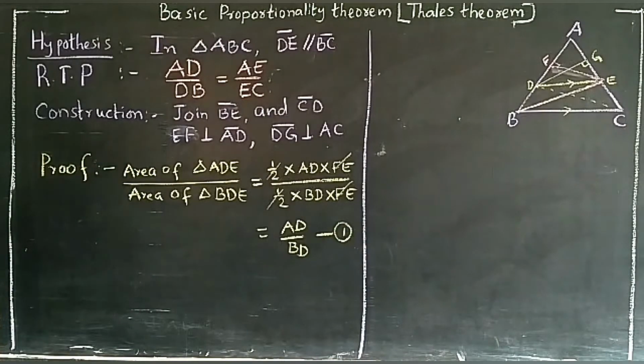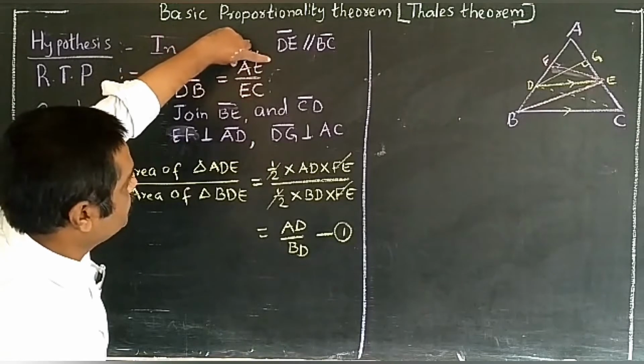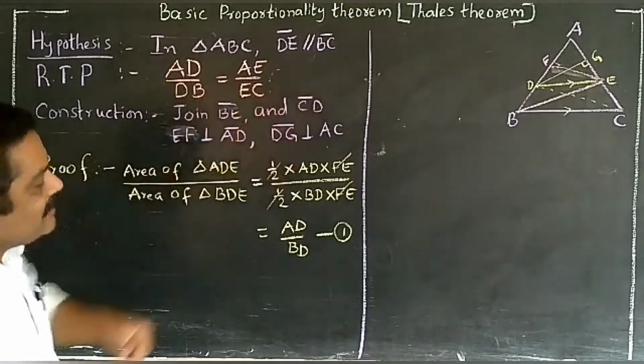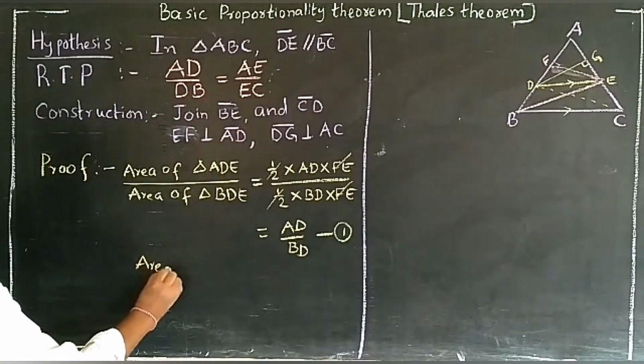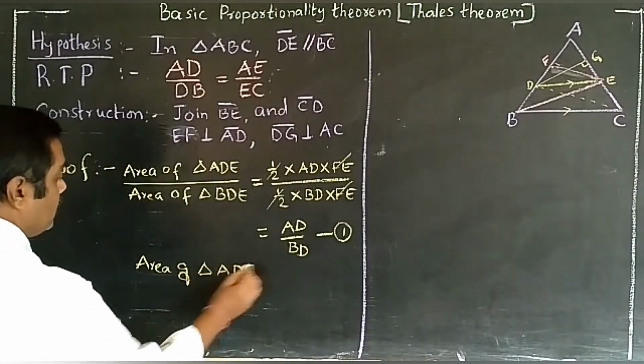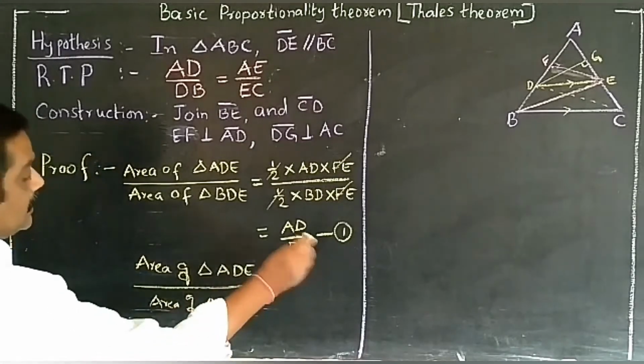And next again we compare the triangle which is on AE and the triangle which is on EC. On AE the triangle is ADE, so area of triangle ADE by area of triangle CDE.